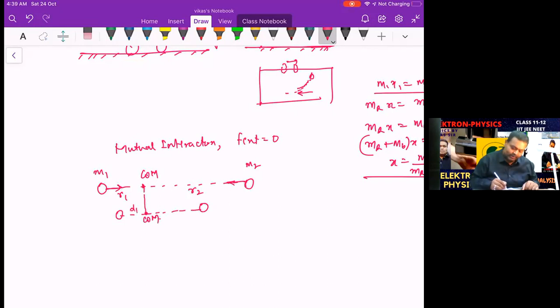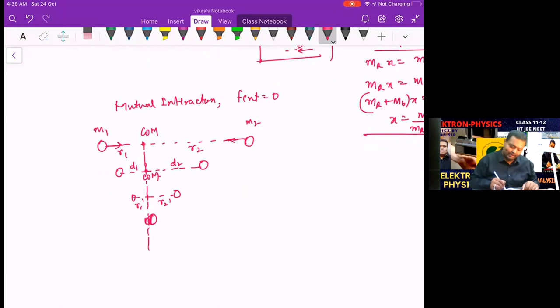Now the distances will be d1 and d2. And at a future instant, this will come here and this will come here. You can see the ratio of their separations is going to be the same, that is r1 dash and r2 dash. And then they will collide at the center of mass. And if the collision is elastic, then they are once again going to move like this, again and again. This is because of the mutual interaction.